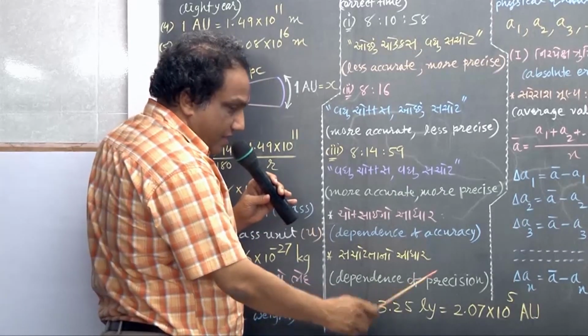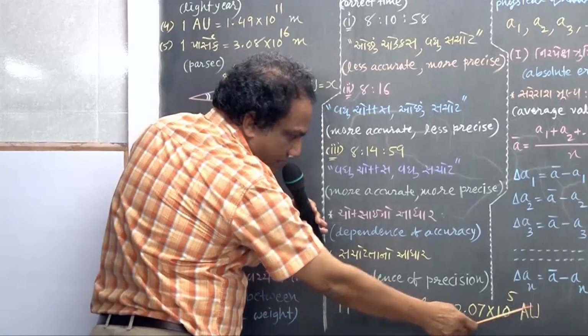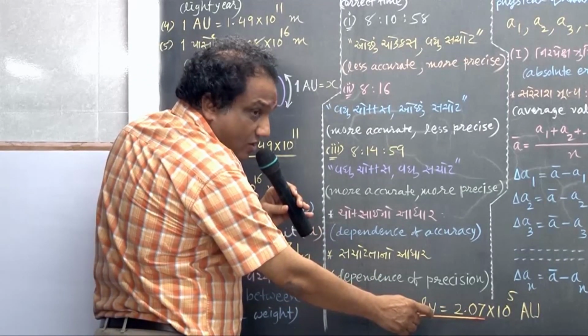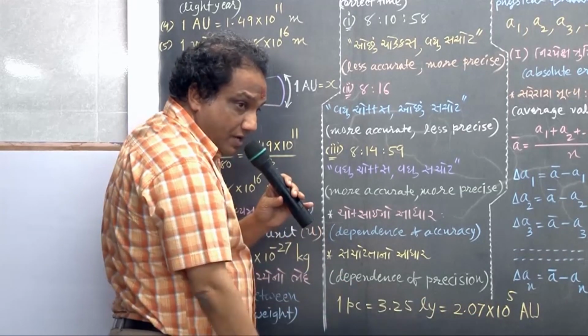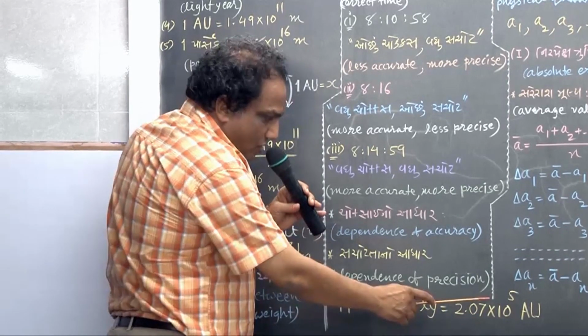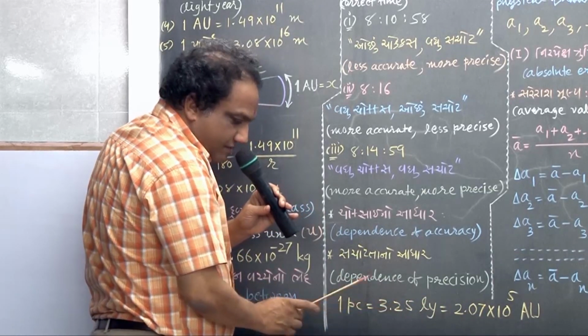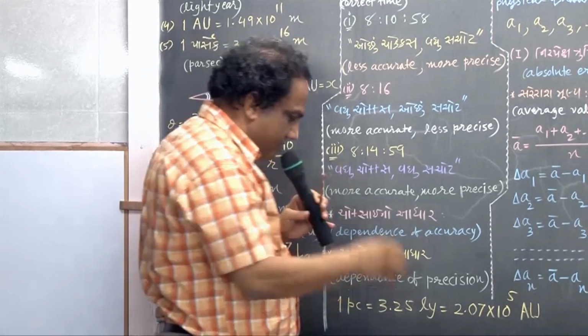As the unit becomes larger, the multiplier of that unit becomes smaller. Smaller than this is this. Smaller than this is this. Can you give any simple example?